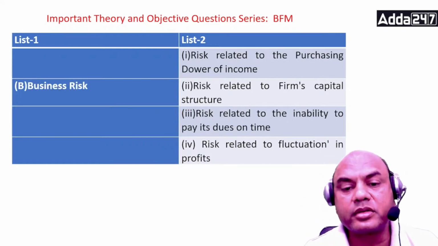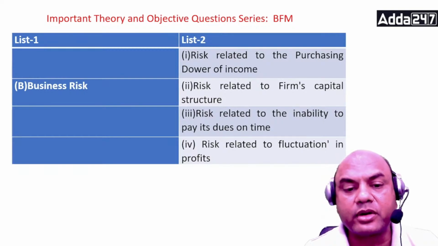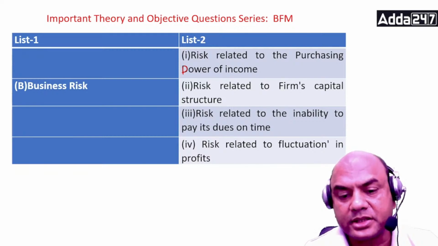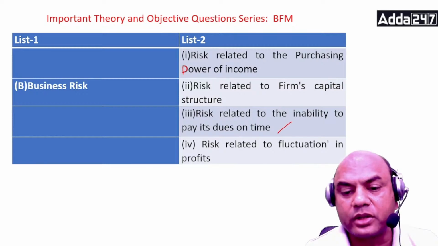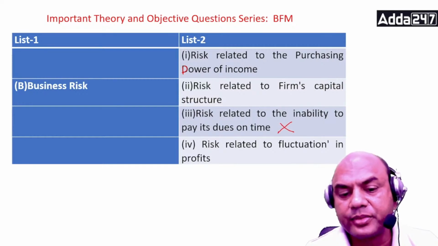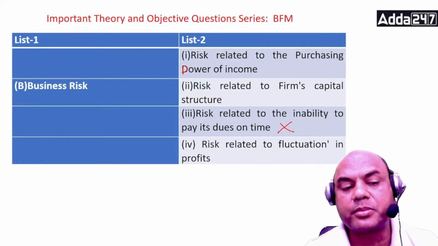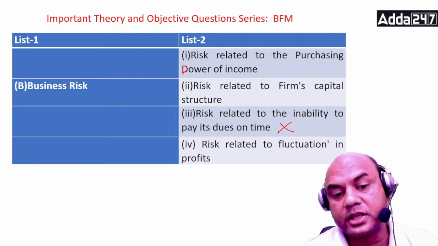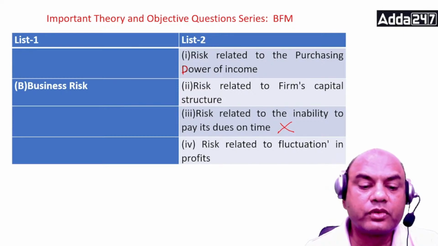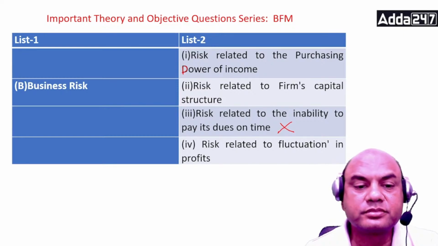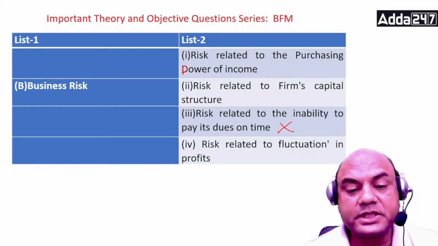Risk related to purchasing power of the income. Risk related to firm's capital structure. Risk related to inability to pay its dues. So this is gone now. Leave this. Third one, risk related to fluctuations in the profits. Now what is this then? What are we talking of? We are talking of business risk.